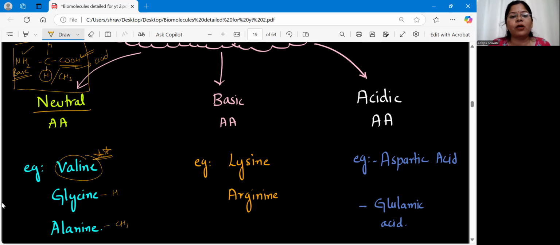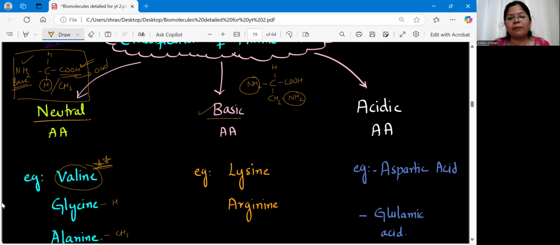Now, if you talk about basic amino acids, what is the structure here? To one carbon, say we have COOH here, then an amine group here, and H here. Now, in the variable group, that is the R group, if you have one more amine group, let us say CH2 and here an amine group like this, then in this one amino acid we have two amine groups, isn't it? So this kind of amino acid is called a basic amino acid because it is alkaline. Clear? And the examples you have to learn are lysine and arginine. Very, very important. Basic amino acids: lysine and arginine.